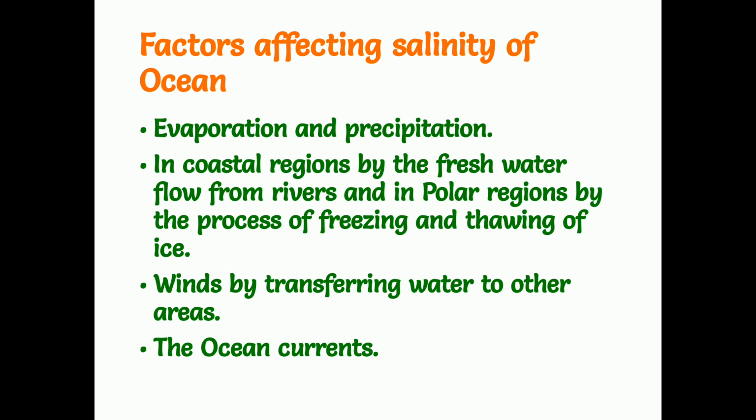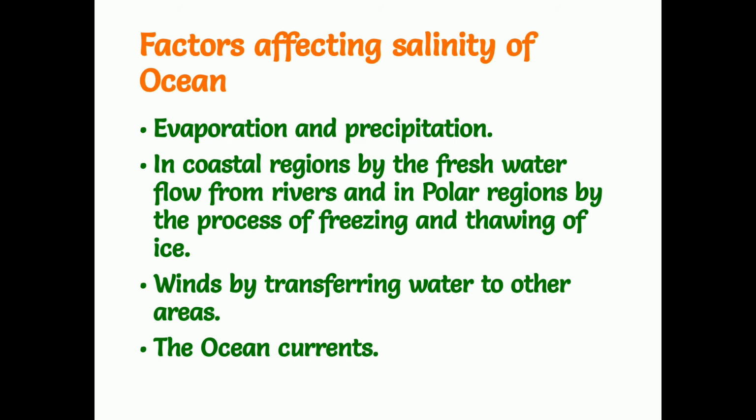And next one, in coastal regions, the freshwater flow from rivers, and in polar regions the process of freezing and thawing of ice. In the coastal regions, fresh water through the rivers joins into the sea water, which reduces the salinity of the sea water. And in the polar regions, the soil is in a frozen state, all the water is in a frozen condition.